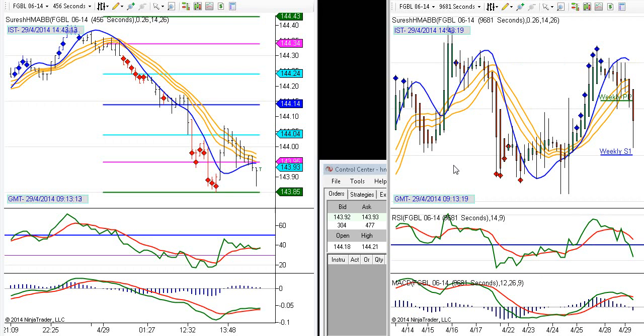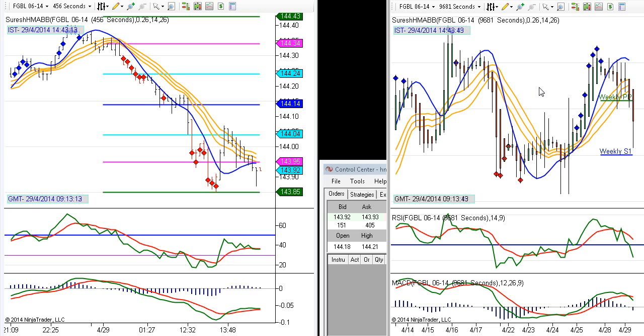Now I have in front of me, instead of the usual 1869, I have increased the time frame for understanding the higher time frame, the chart with the higher time frame, the status of the current price action, the momentum, and the trend. We will deliberate on that later on.